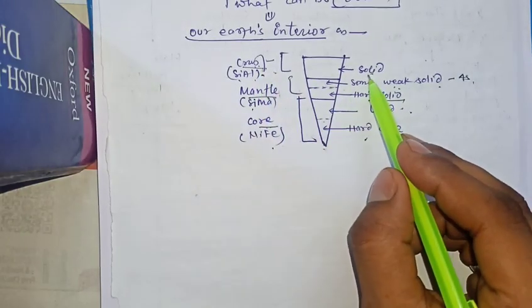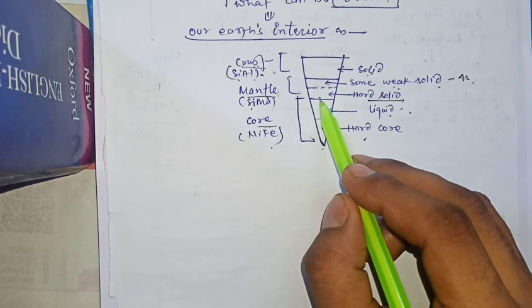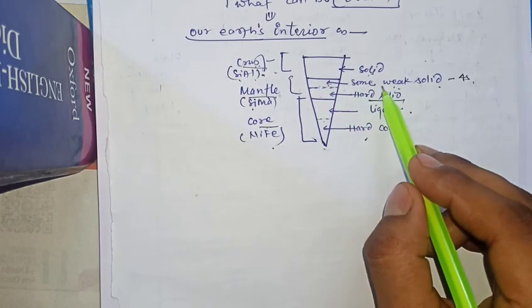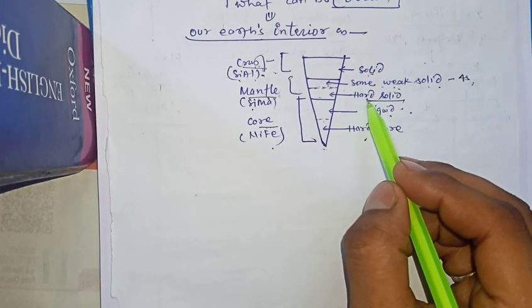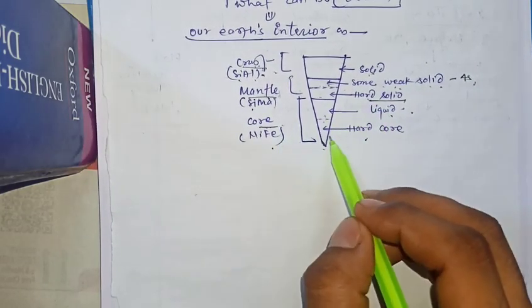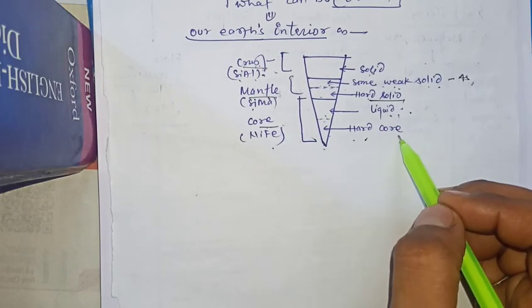Crust is made up of mainly solid. Mantle has an upper mantle and a lower mantle. Upper mantle is weak solid, called the asthenosphere. Lower mantle is hard solid. Core has an upper core and a lower core. Upper core is liquid and lower core is hard solid.